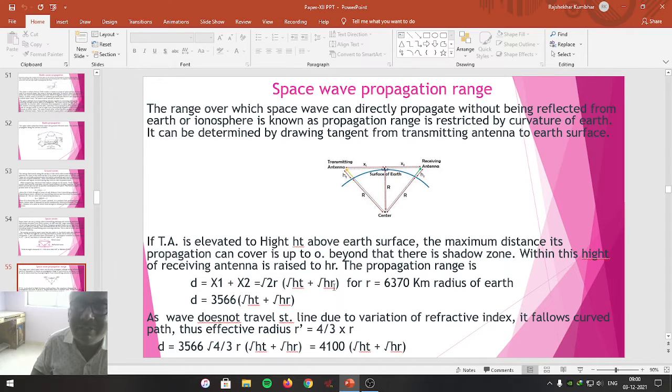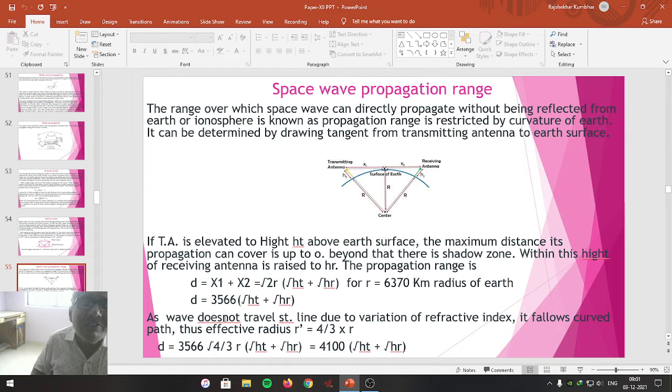Friends, we are well aware that radius of earth is 6370 kilometer. By putting the value of 6370 kilometer in the equation of D, here we get capital D, distance between transmitting and receiving antenna, that is the space wave propagation range. It is 3566 into root of ht plus root of hr.